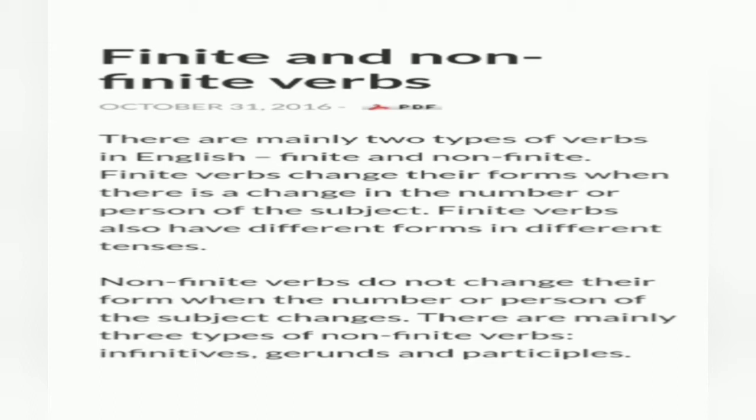Like "Cycling is fun." Cycling has "ing" in it, it's a present participle, but we have used it as a noun.